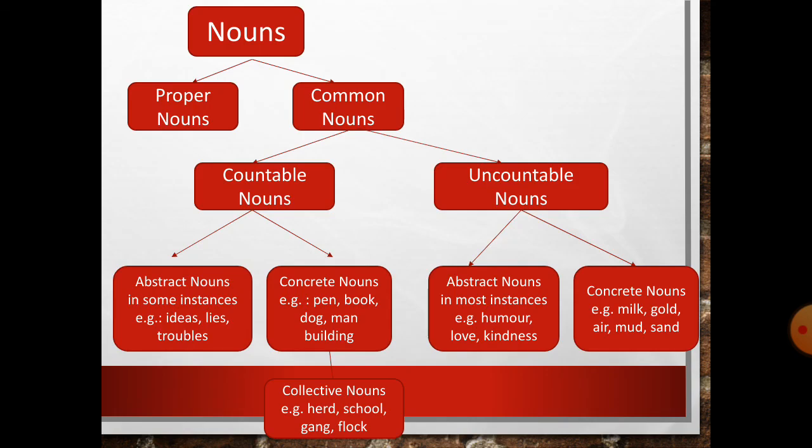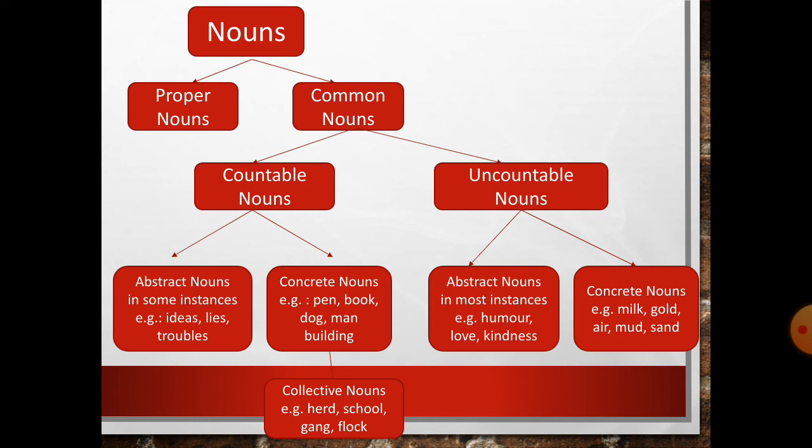Nouns are broadly divided into two types, proper and common nouns. Common is divided further into countable and uncountable nouns. As the name suggests, countable means which can be counted, uncountable means which cannot be counted. Countable and uncountable nouns are further divided into abstract and concrete. Concrete countable nouns are further classified into collective nouns.